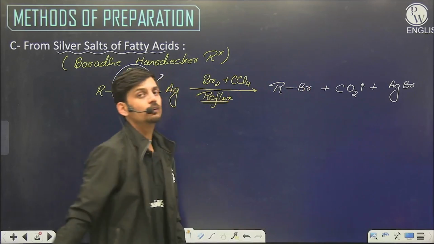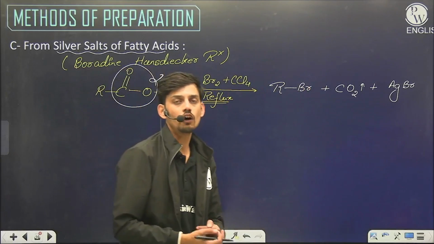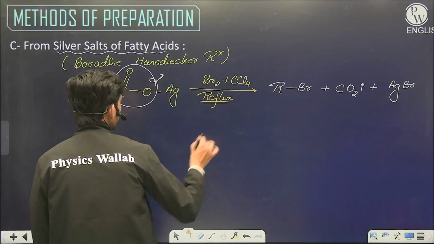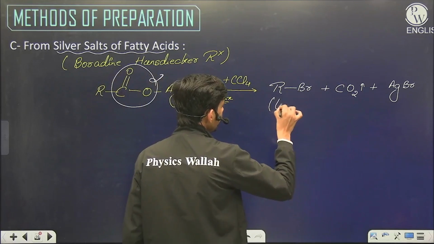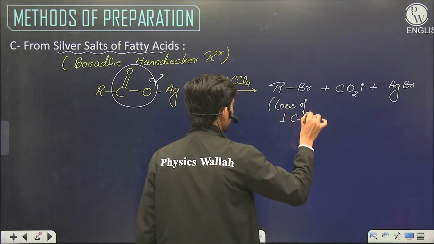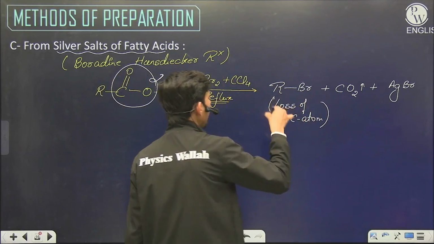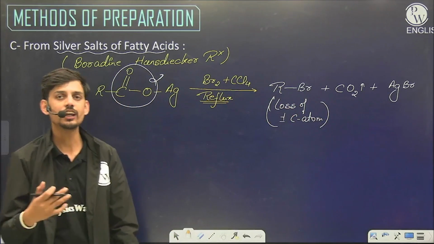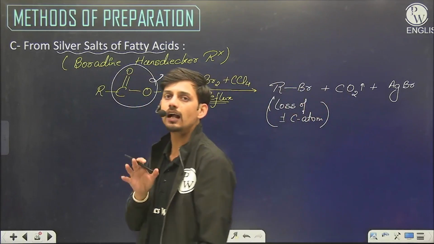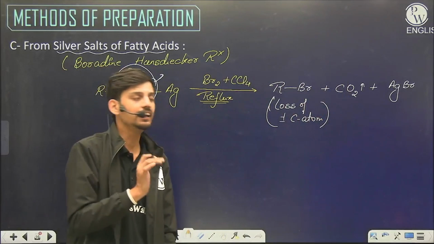So this method can only be employed to form alkyl bromide. Also, there is a loss of one carbon atom from the chain. If we have a chain of 5 carbon atoms in the carboxylic acid, we get only a 4 carbon chain in the product alkyl halide.